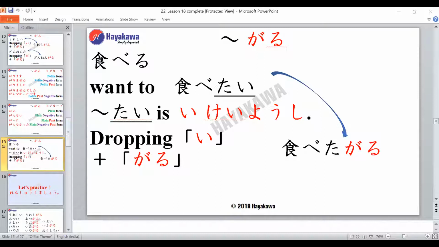Now tai is an ikeyoshi. We know that, right? So if you want to say something about somebody else, when we use the tai form we are talking about ourselves, the speaker. But if you want to talk about another person, then you can drop e and add garu. So it becomes tabetagaru, where now we are talking about the listener. So the listener wants to eat. Any doubts? No, sir.